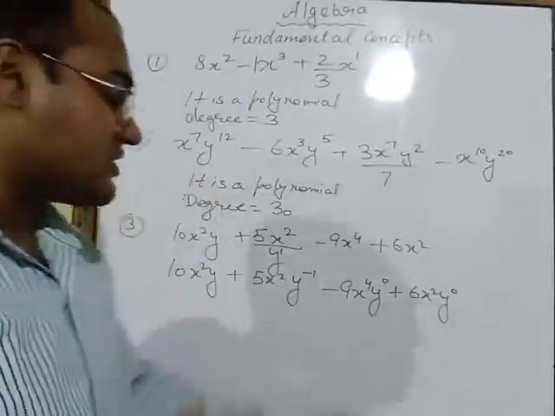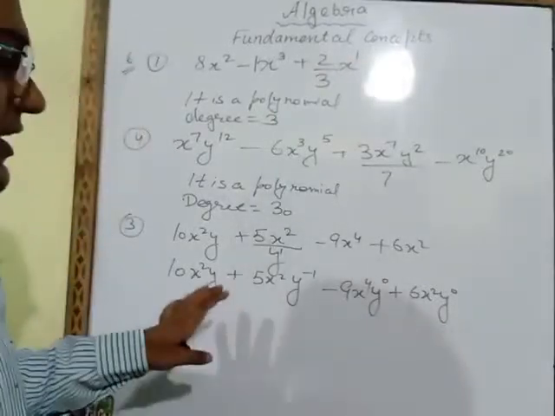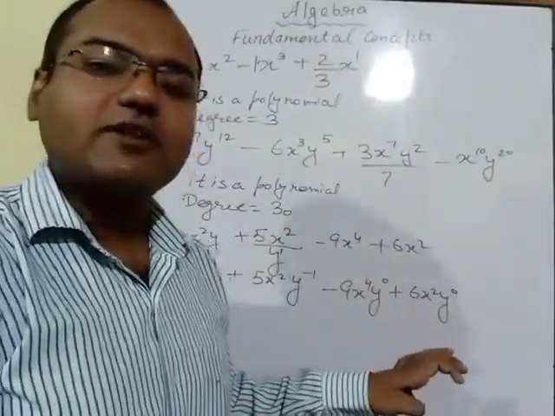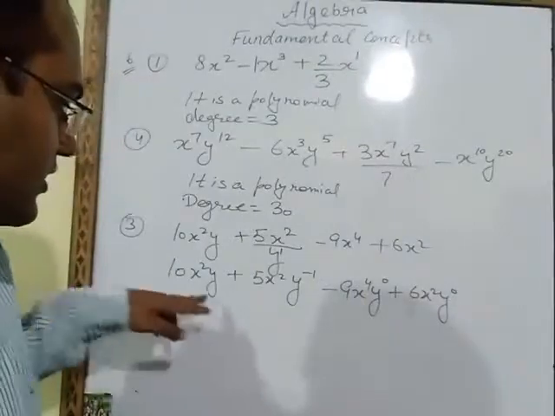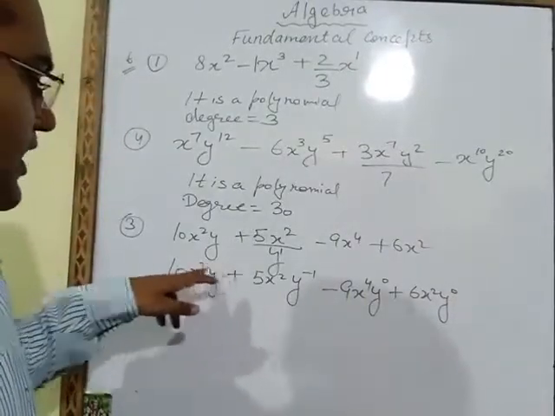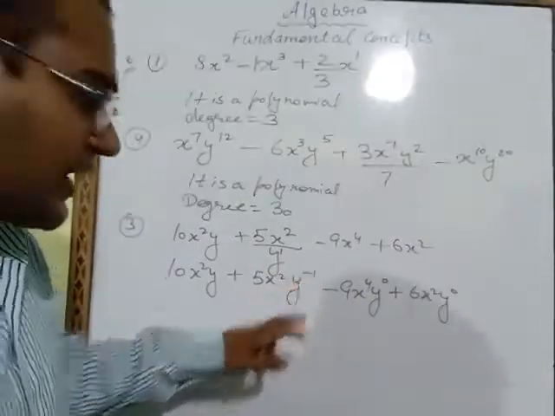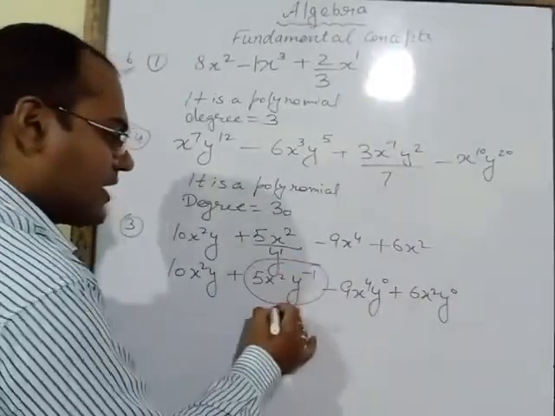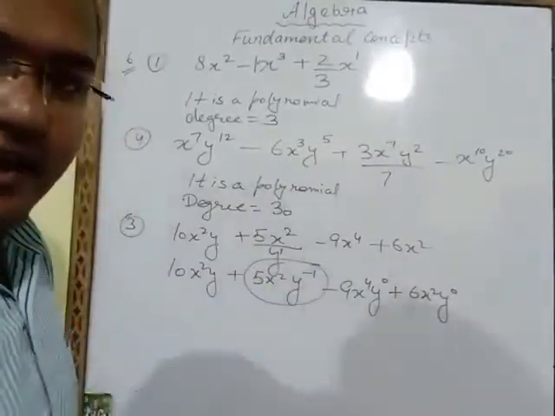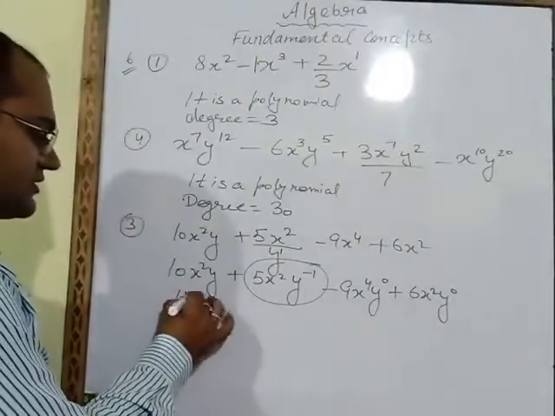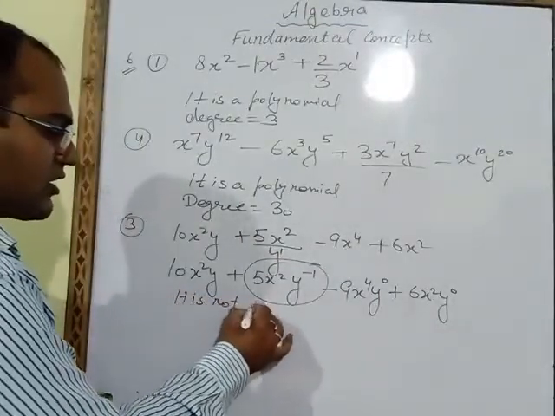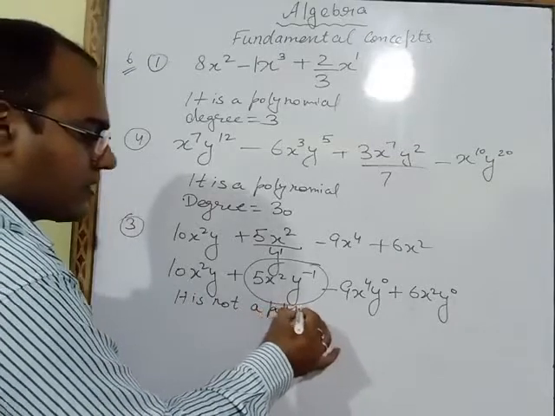Now this is the correct form of the algebraic expression. Now we will check whether it is a polynomial or not. X and y both have positive powers, but here y power is negative, so you will write that it is not a polynomial.